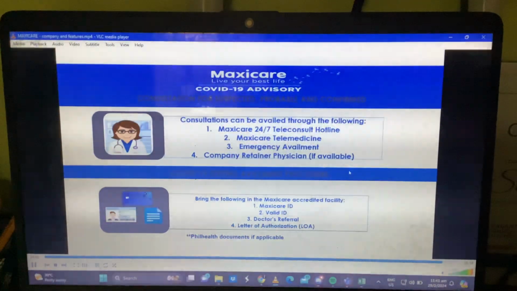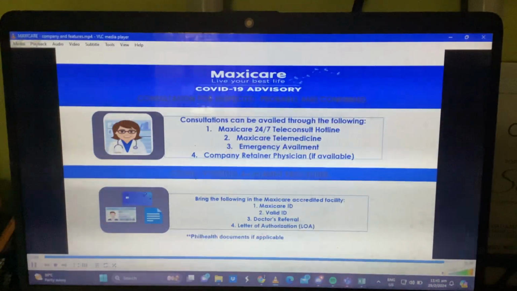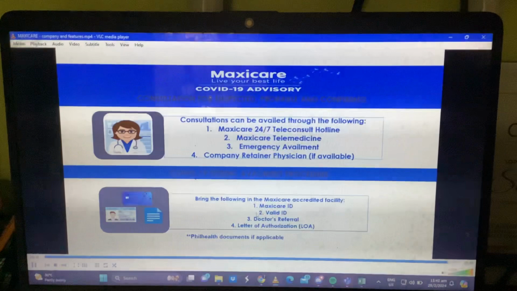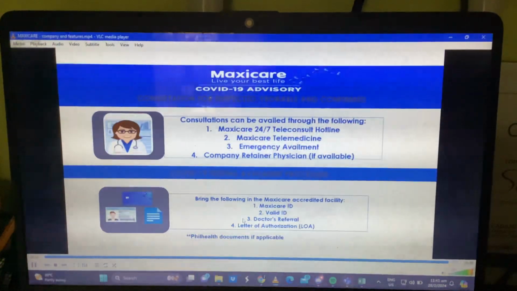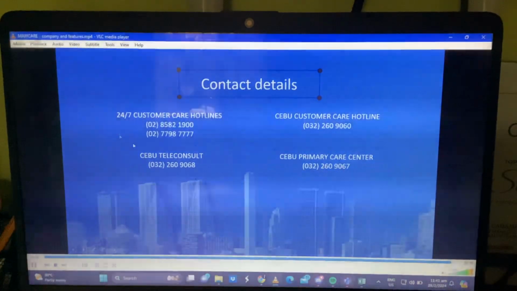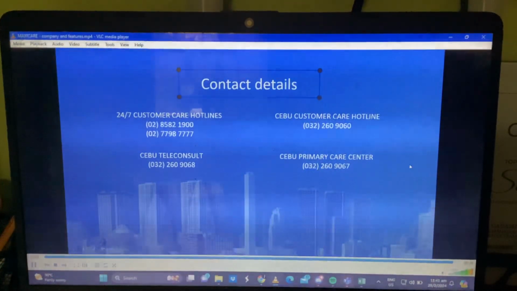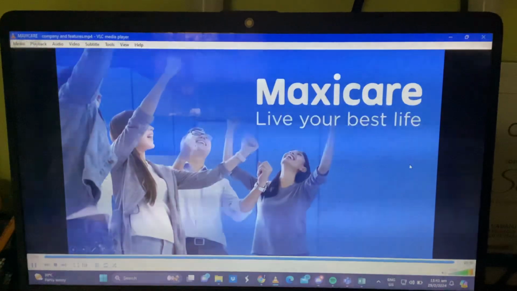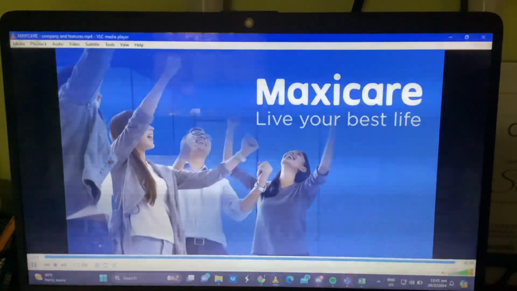Okay. So, again, this one also is regarding the COVID-19 advisory. So, we have our teleconsult, telemedicine, emergency availment. And this one also, just to give you a reminder that if ever you are going to avail Maxicare, don't forget to bring your Maxicare ID, valid ID. If ever you have doctor's referral, then that's good. And lastly, LOA if needed. These are our contact details. So, customer care hotlines, customer care Cebu, teleconsult, and the primary care centers. So, that's it for Maxicare, brief history, features, and benefits. Thank you.